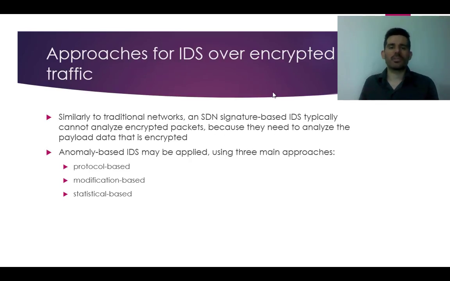Similarly to traditional networks, an SDN signature-based IDS typically cannot analyze encrypted packets, because it needs to analyze the payload data that is encrypted. However, anomaly-based IDS may be applied using three main approaches: protocol-based, modification-based, and statistical-based. Protocol-based, also known as stateful protocol analysis, searches for deviations from the packets in each state of the protocol. Universal profiles that specify how a given protocol may or may not be used in data transfer are analyzed, and they are based on the protocol specification of software and hardware vendors and also official protocol standards.